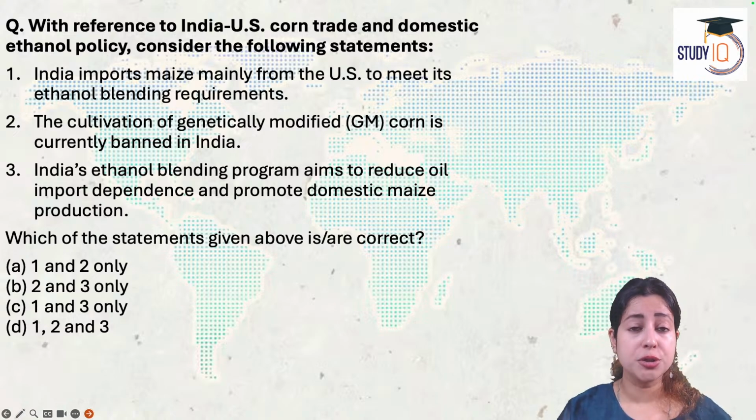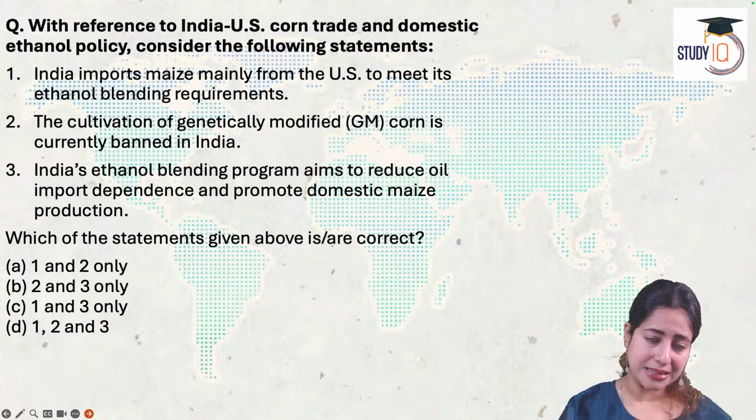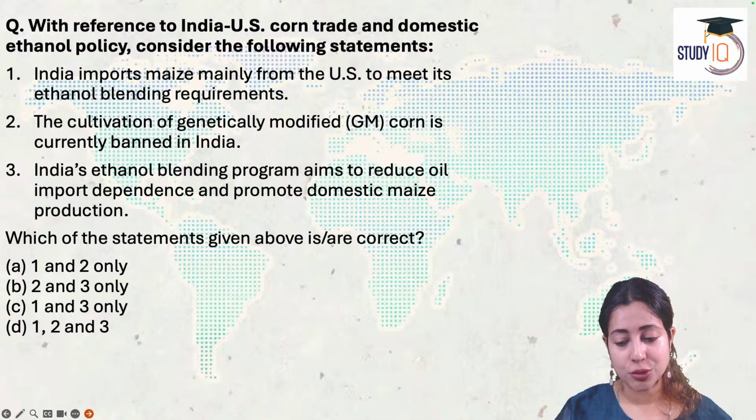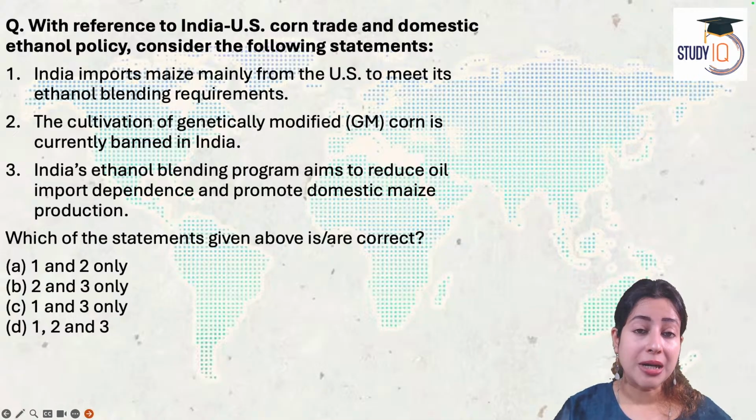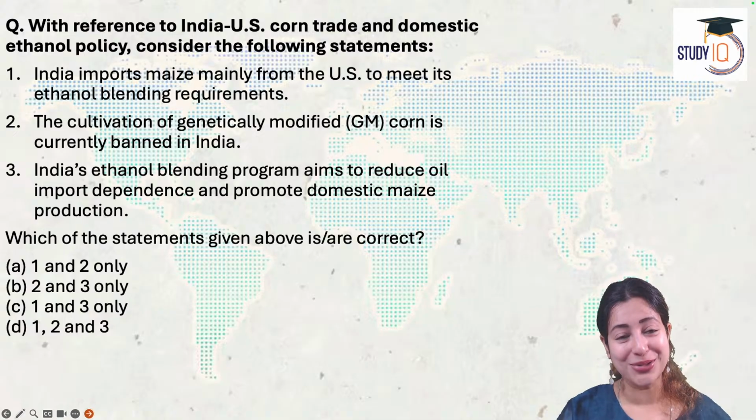The major producer of corn in America, most of the states, the areas that are producing corn, also are coming from Trump's election hotspot. So Trump has a huge electoral base over there. So by supporting corn export, he will also guarantee his own electoral victory. That is also interesting. Yes.